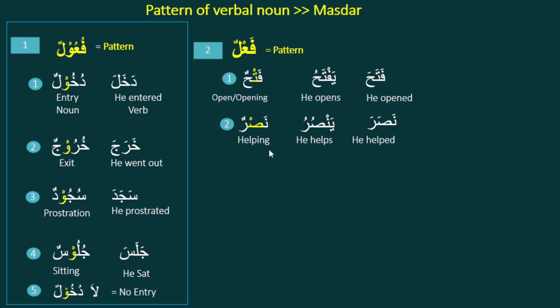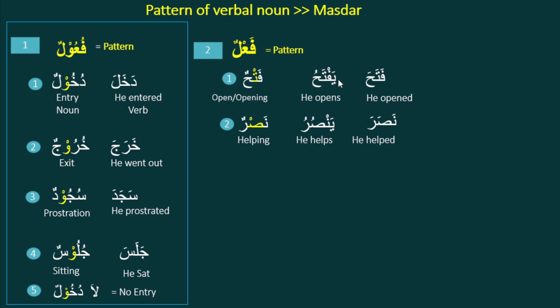This is the verbal noun. I am giving you both the present and past tense here, because from the present tense verb we can derive the amr. Just delete the first ya and put u or i, depending on the middle letter.